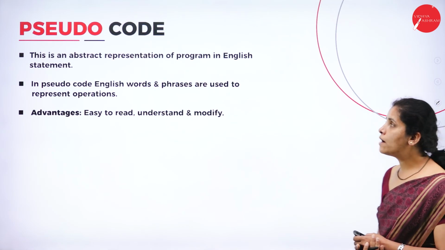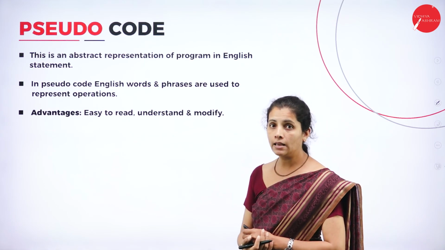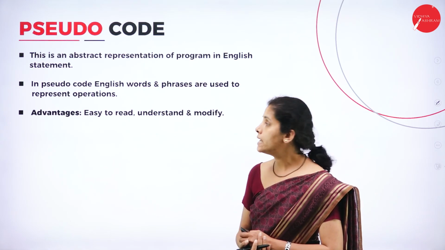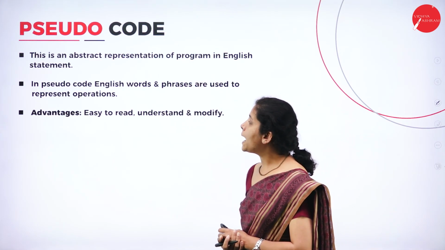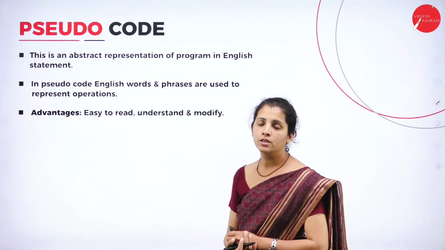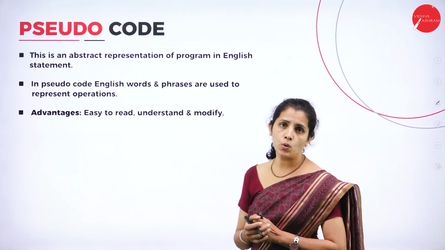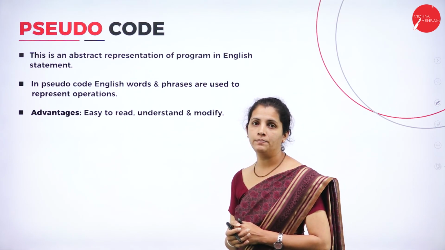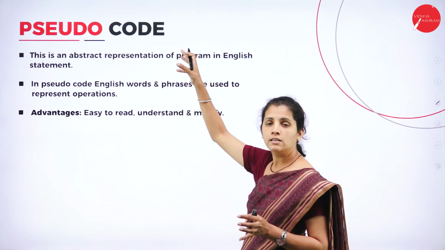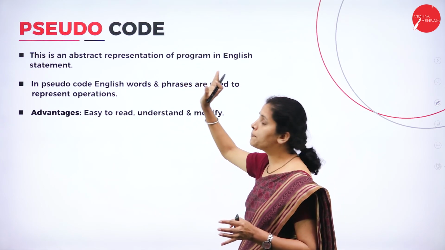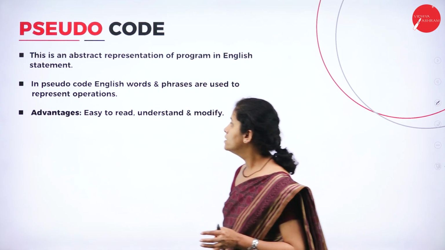Now I'm going to have pseudocode. So dear student, once I'm done with the algorithm as well as the flowchart, my next step is pseudocode. This is an abstract representation. Pseudocode is nothing but the abstract representation of a program in English statements.